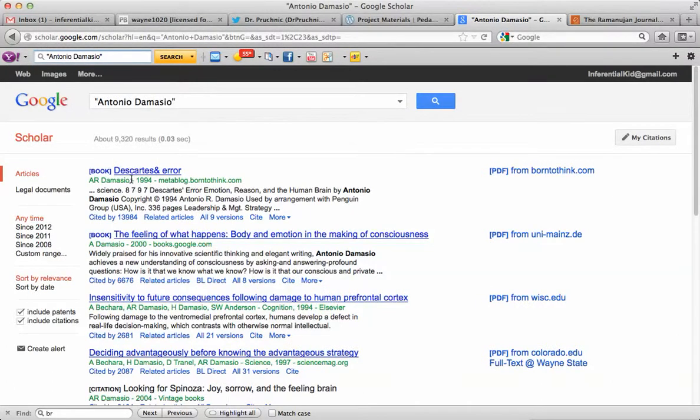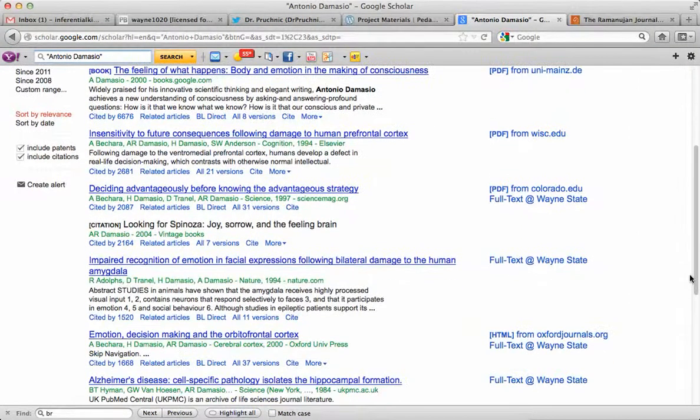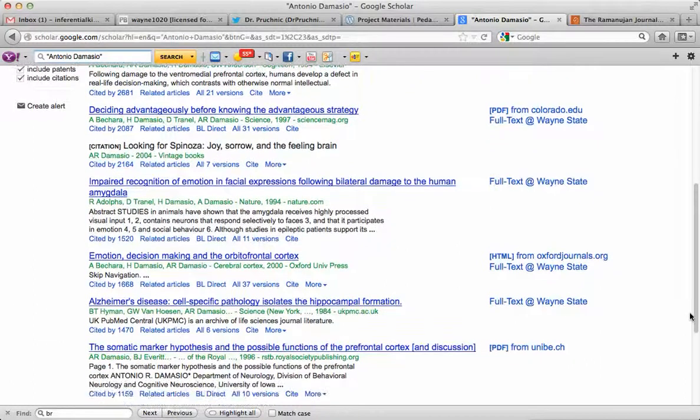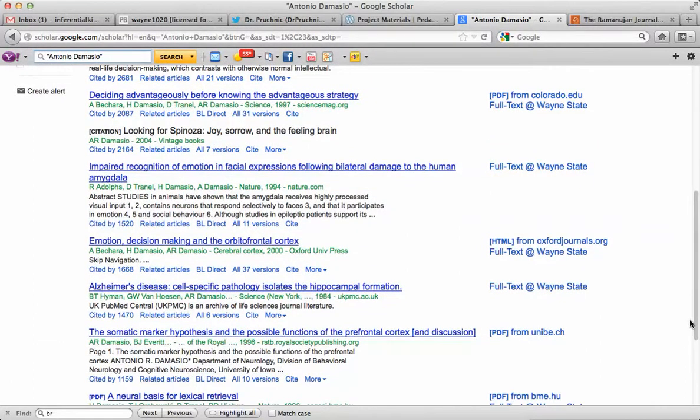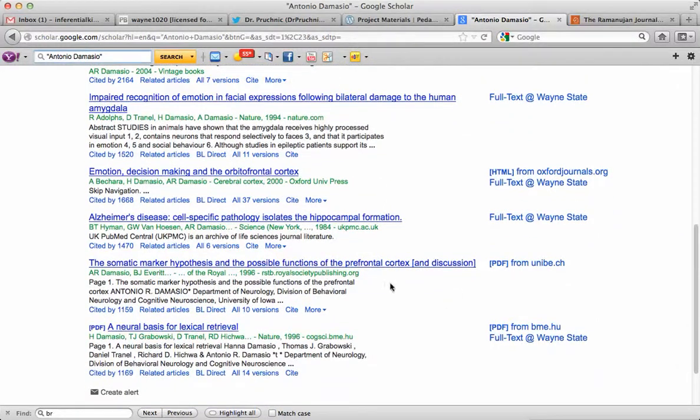Now again, it's going to give me the books, if they're considered vaguely academic-y or scholarly, are going to show up in this result too. But I'm not looking for books. I'm looking for academic articles written for an academic audience. So again, what's tricky here is there's a lot of multi-authored pieces that have Damasio as one of the authors, but I want him to be the main author. So that way we can assume it's actually that individual, Damasio, doing most of the writing themselves. All right, so here's two that look good, 96 and 96.